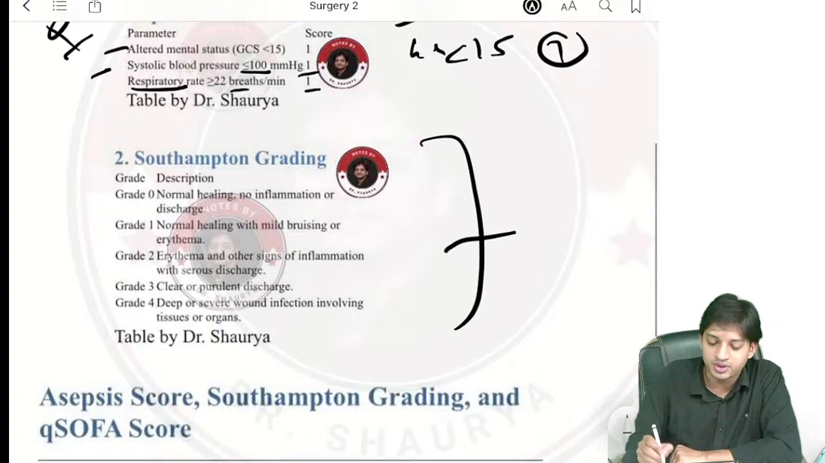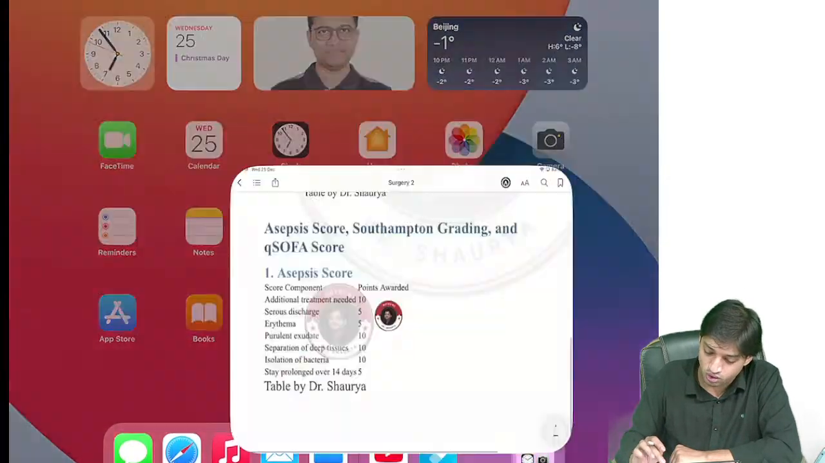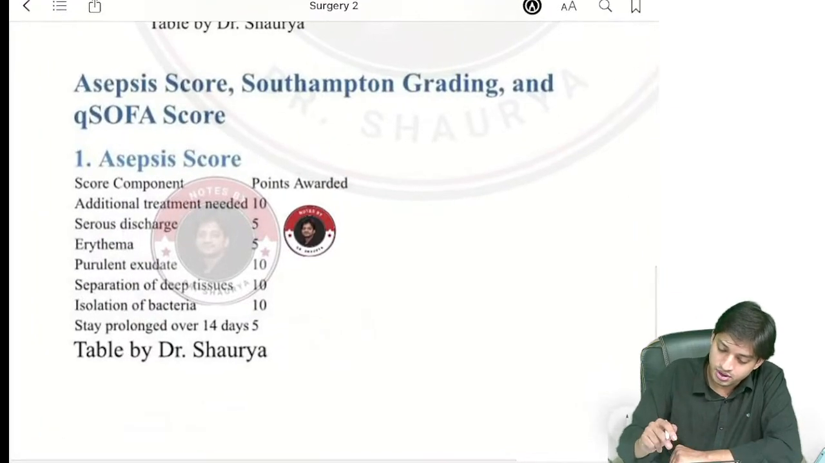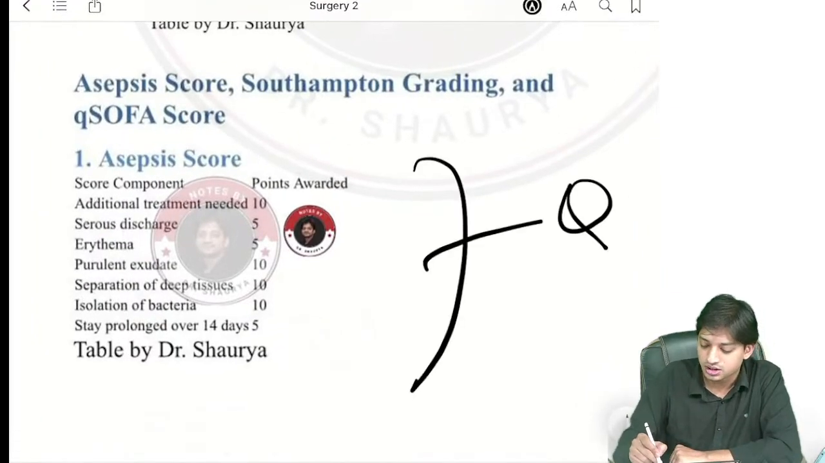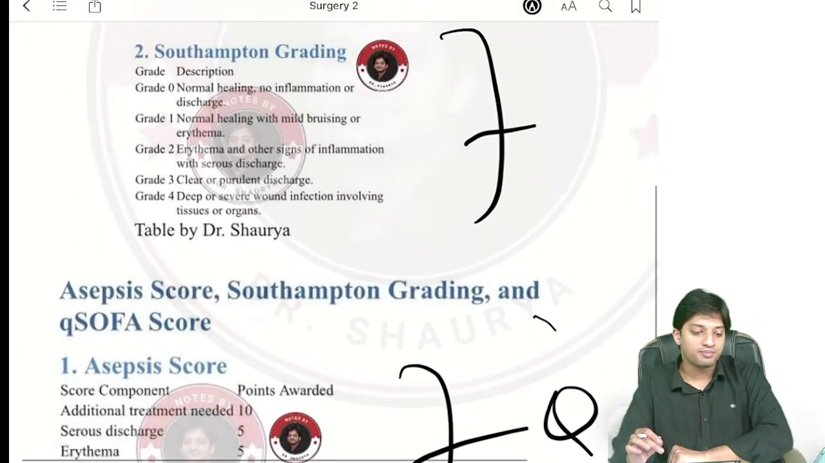Coming to the Southampton grading, this Southampton grading and asepsis score, both are given, discussed, and asked. There is high probability that these two scores can be asked. Coming to the Southampton grading.